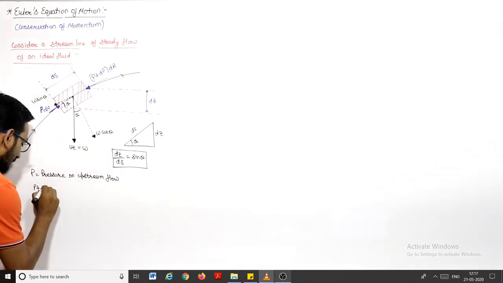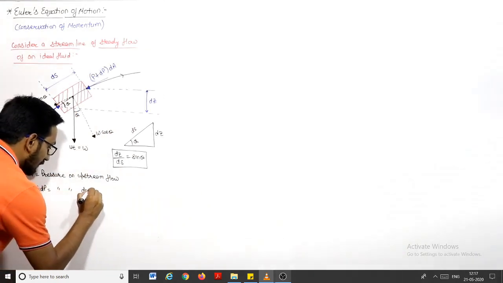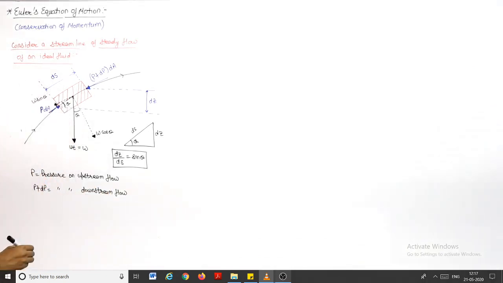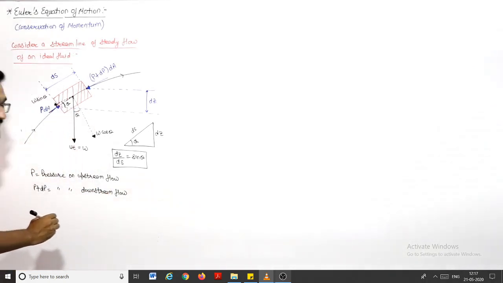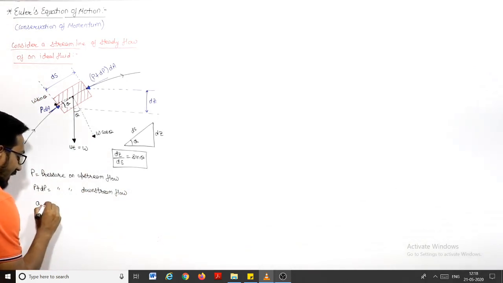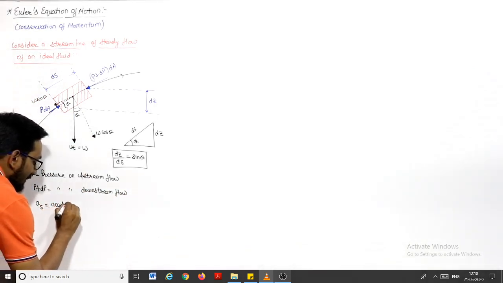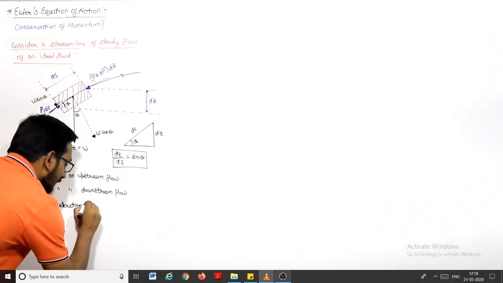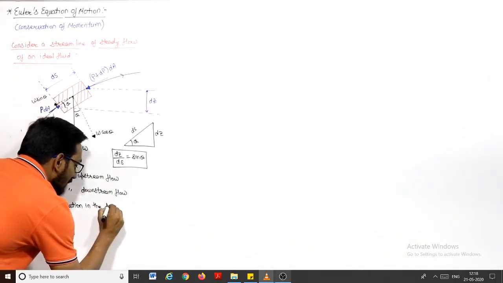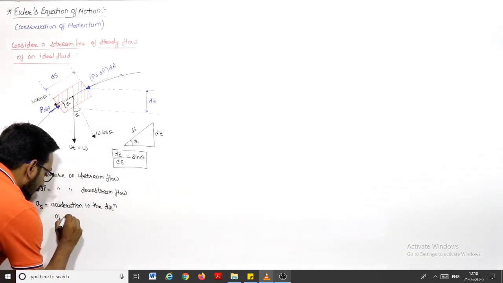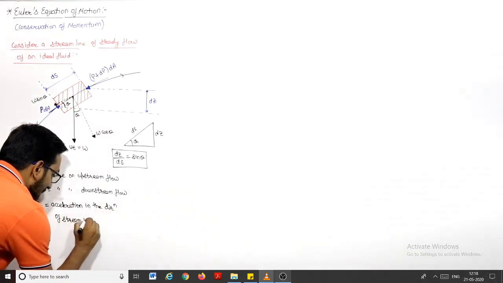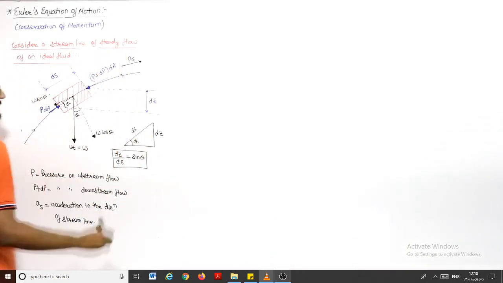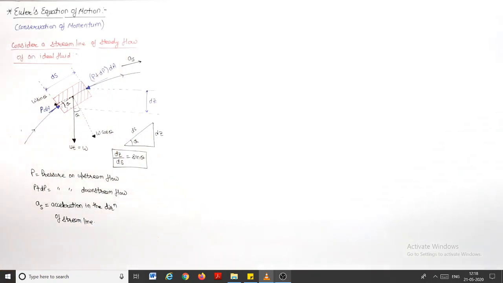W is the weight of the fluid mass, and let us say a_s is the acceleration in the direction of the streamline. In this direction the acceleration is a_s.